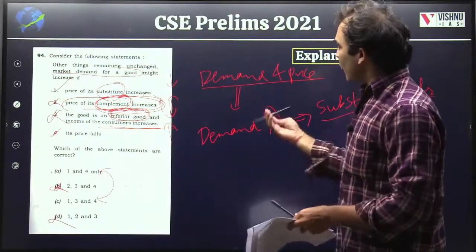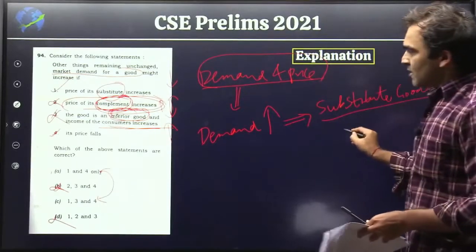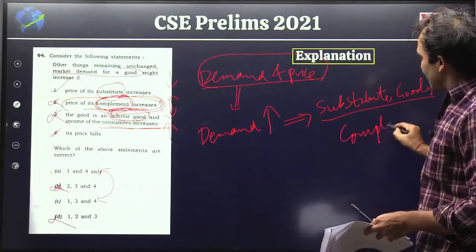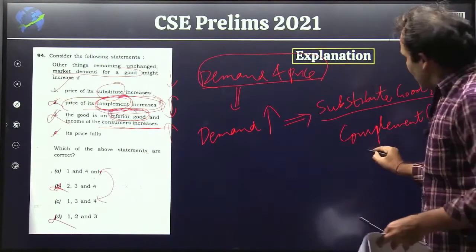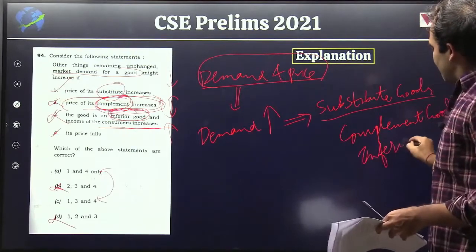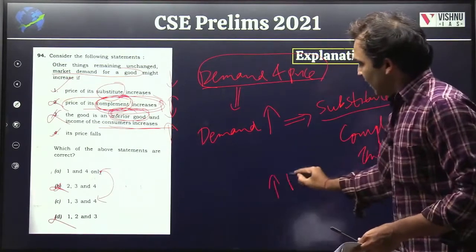So, there are 3 or 4 concepts here. First is demand and price, then substitute goods, then complement goods, then inferior goods, and how rising incomes will affect them.